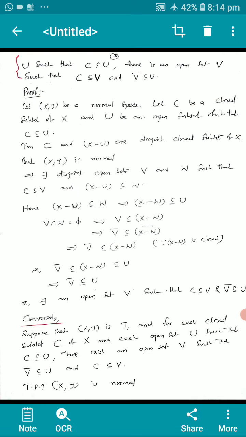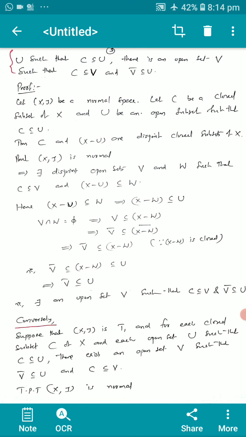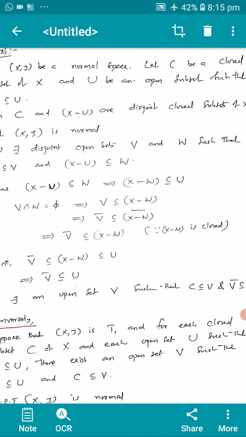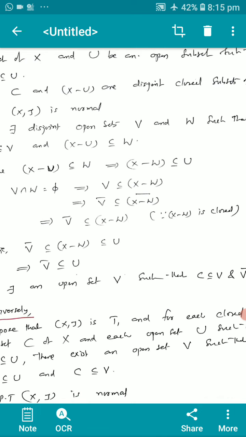Let X be a normal space, let C be a closed subset of X and U be an open subset such that C is a subset of or equal to U. Then C and X minus U are disjoint closed subsets of X. Moreover, X is normal. Therefore, there exist disjoint open sets V and W such that C is a subset of or equal to V and X minus U is a subset of or equal to W.